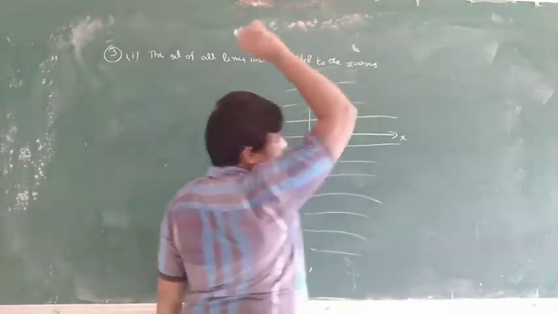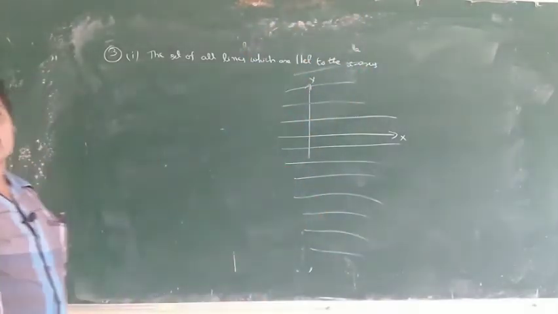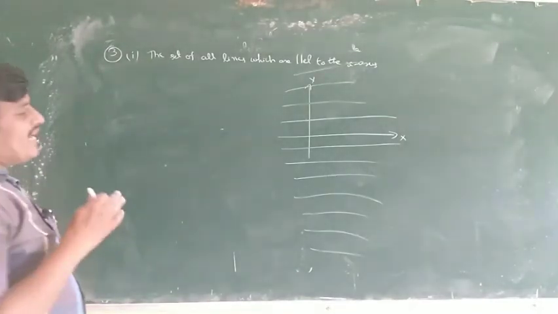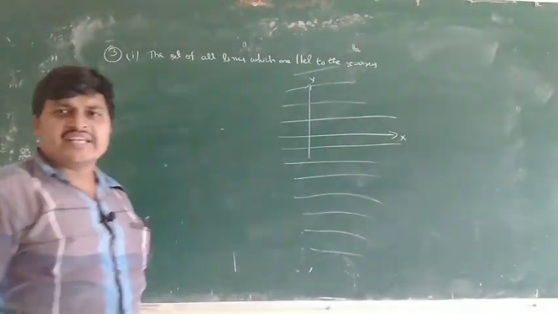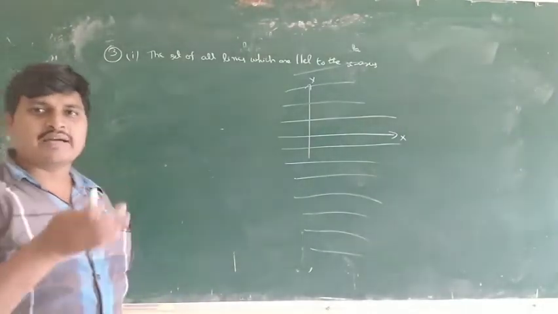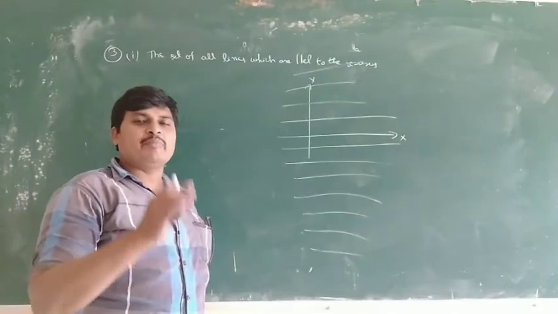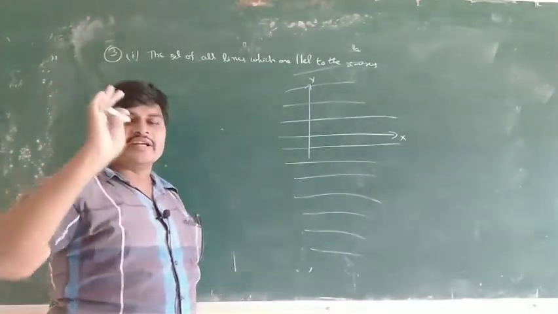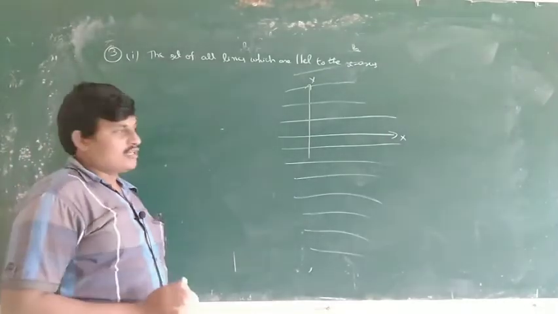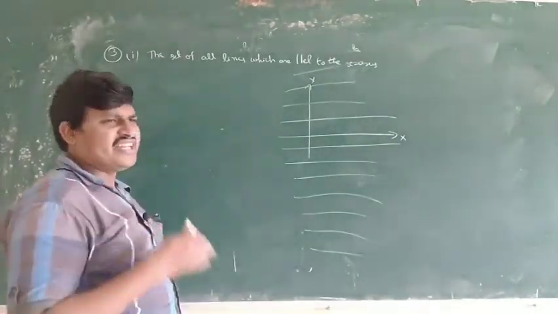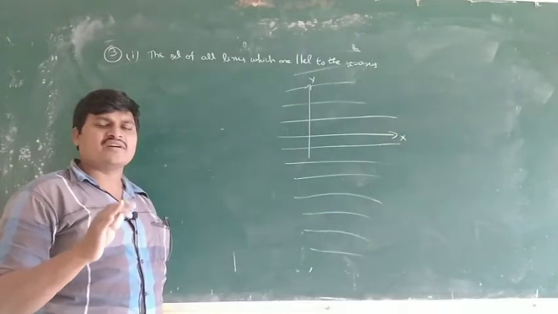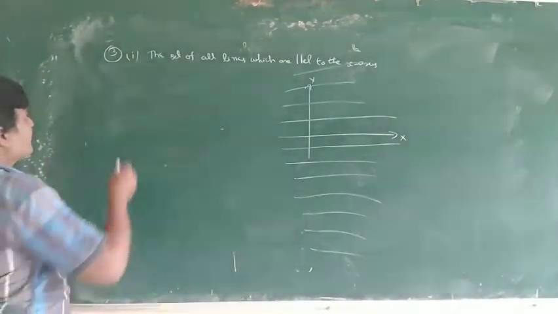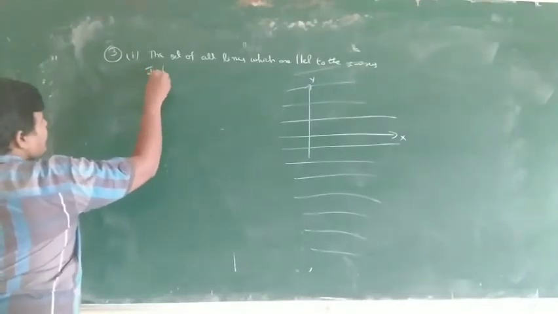There is no limit, they are uncountable. In the same way, lines parallel to the y-axis, or parallel to any line, are uncountable, infinite. So this is infinite.